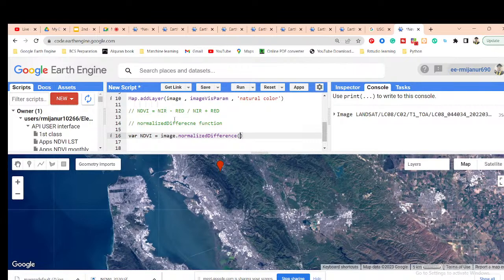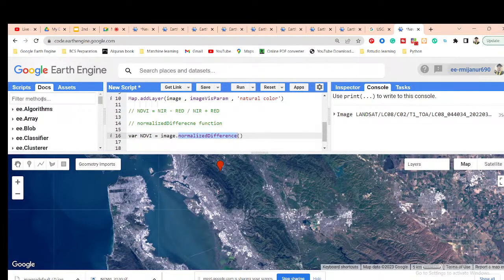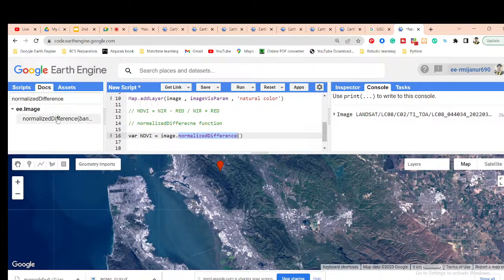This function already defines how it will be calculated. If you want, simply copy this function, click on the Docs tab, paste here, and check the result.